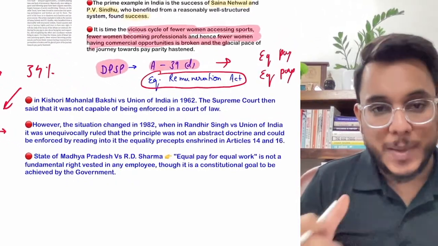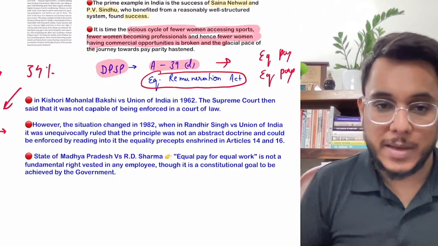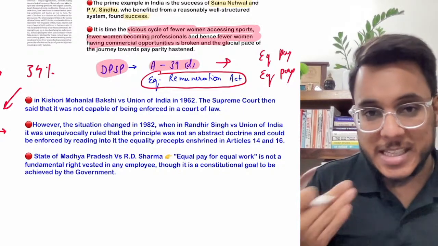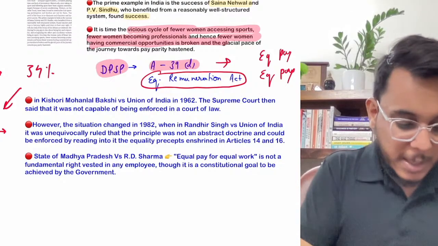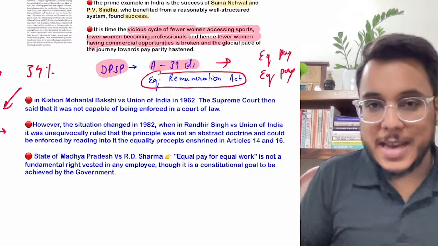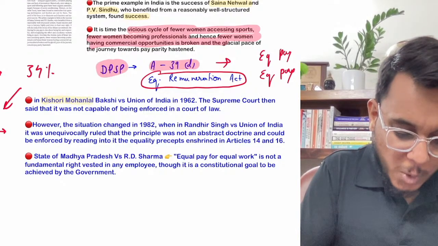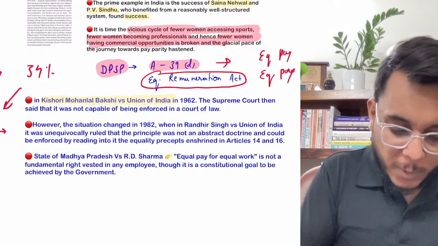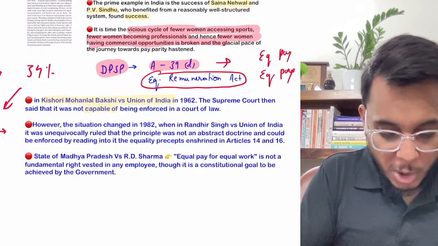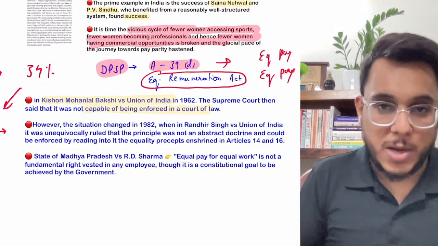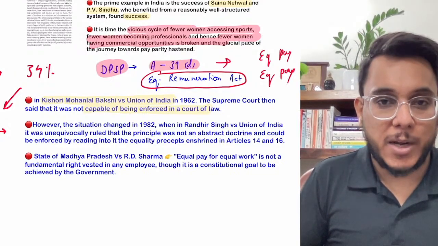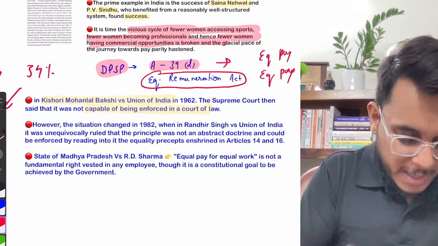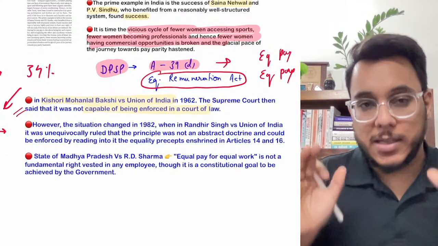Now let's see what the Supreme Court says on paying women equally. So guys, the Supreme Court does not have one stand on this; the stand has actually changed over the years. For example, in 1962, the Kishori Mohan Lal Bakshi versus Union of India judgment came. In this judgment, the Supreme Court provided that right now India is not capable of enforcing equal pay for equal work, and even the court cannot enforce it. If this reform has to come, it should come from the government. So here equal pay for equal work was said to be good, but it could not be enforced right now.